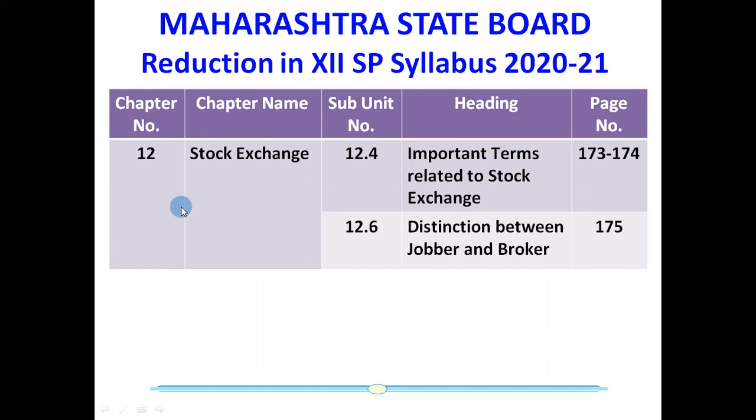And the last chapter, that is chapter number 12, stock exchange, subunit number 12.4, important terms related to stock exchange, on page number 173 and 174, is also reduced. Subunit number 12.6, distinction between jobber and broker, on page number 175, is also reduced from your 12th SP syllabus.